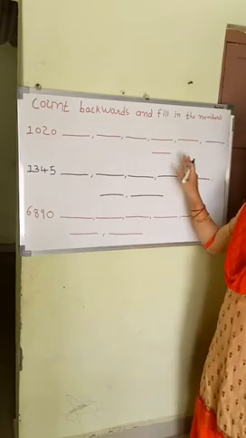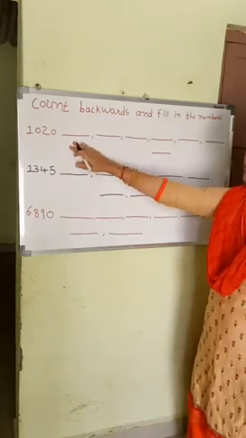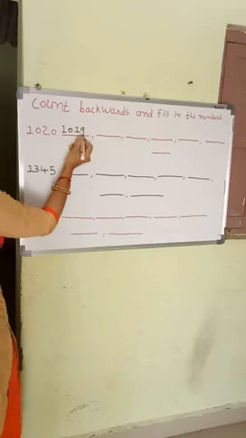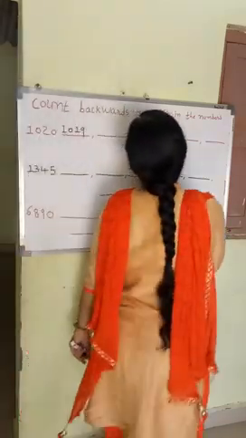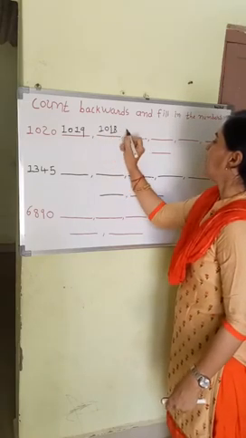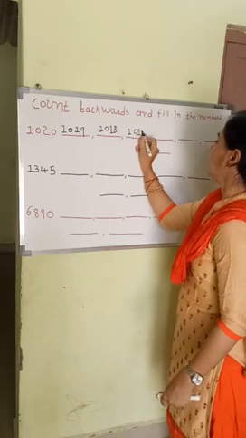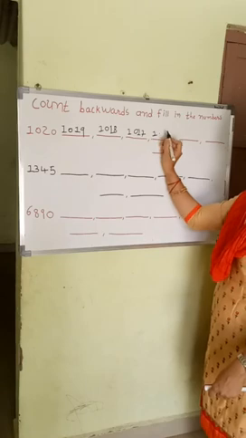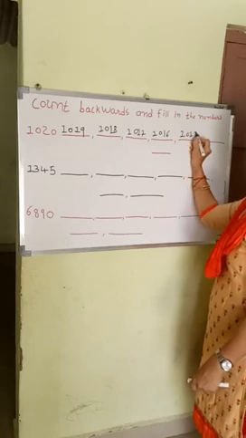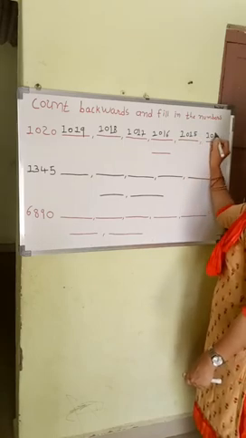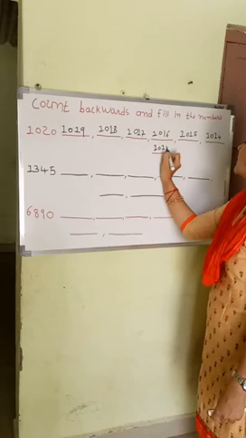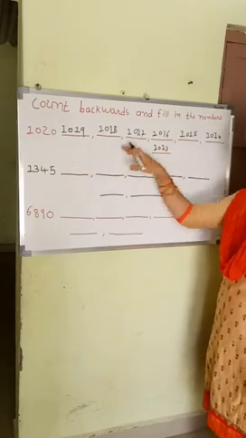We want to write backward counting, so we write the number before: 1,019, then 1,018, 1,017, 1,016, 1,015, 1,014. So we write backward numbers continuously.